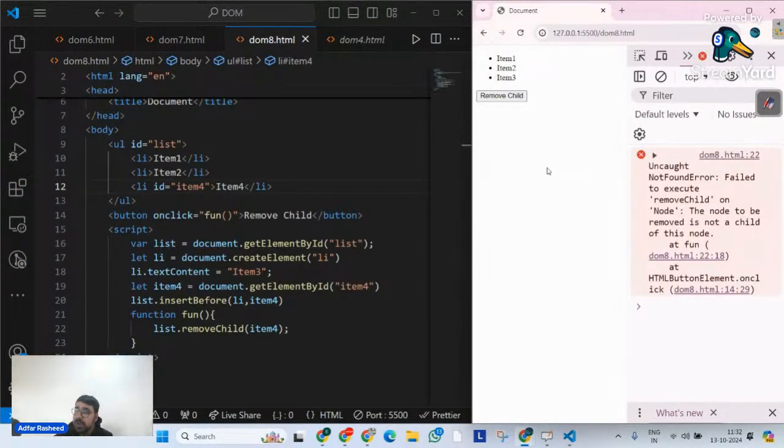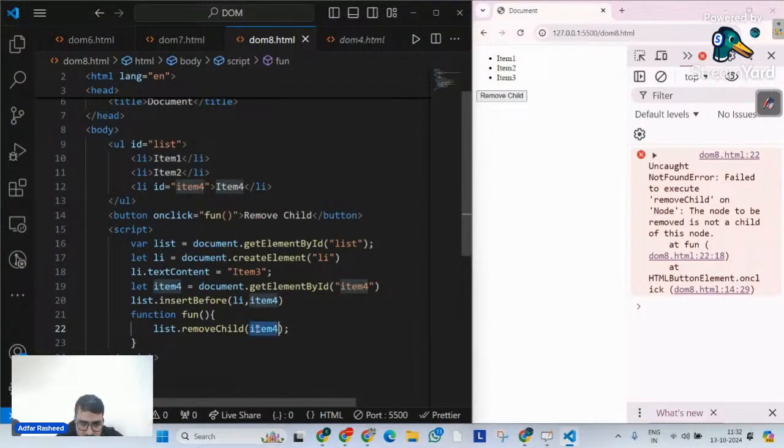It has removed item 4. But now if I again click on it, do we see it getting removed? No. Can we pass indexes of this? There is a method where we can pass even indexes as well. Do a little bit of research. I don't remember exactly the method, but there is a method with the help of which we can pass indexes as well. Let me try to see if we can pass the 0th child here.